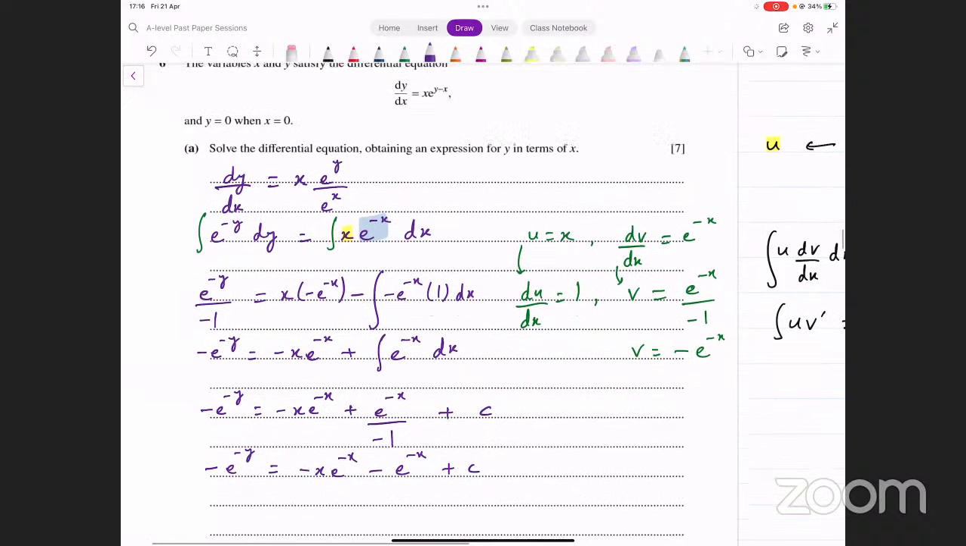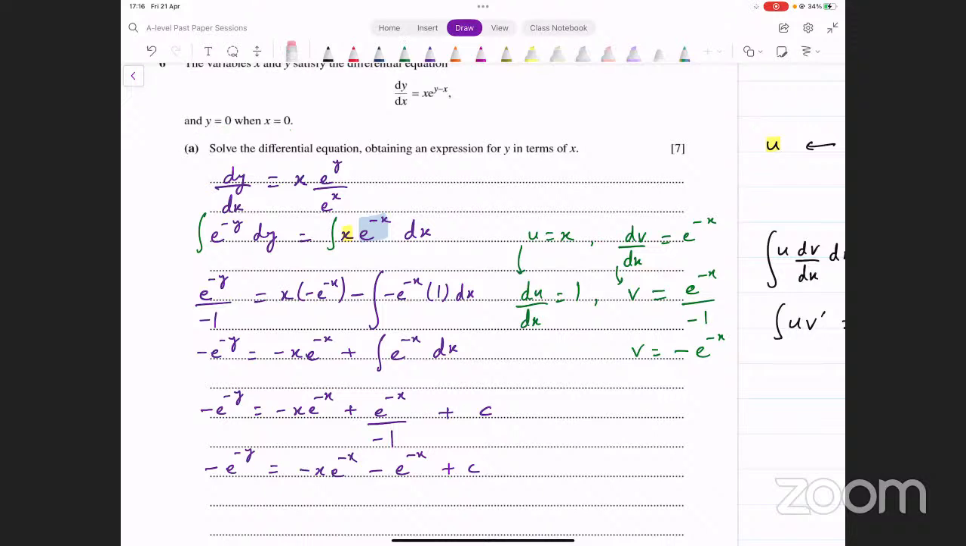Okay, यहाँ तक हमने कर लिया. हमें find क्या करना था? y in terms of x. We have another piece of information that's given here, and that is a point which is y equals 0 when x equals 0. What we can do is we can input this point in the solution that we're getting to find the value of c.